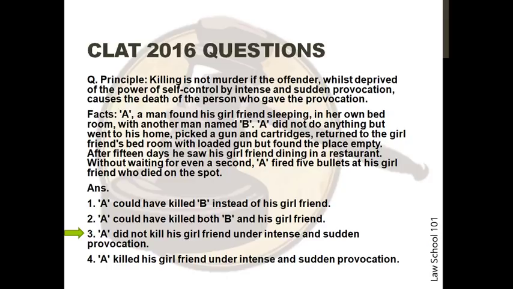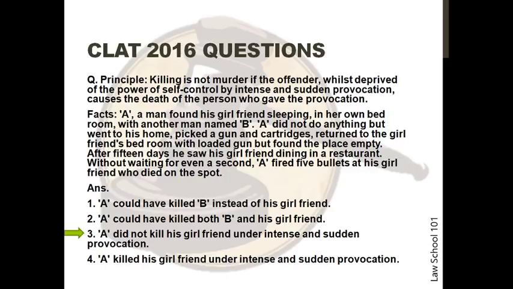Your answer options are: Number 1. A could have killed B instead of his girlfriend. Number 2. A could have killed both B and his girlfriend. Number 3. A did not kill his girlfriend under intense and sudden provocation. And number 4. A killed his girlfriend under intense and sudden provocation. The correct answer choice is option 3. You can eliminate 1 and 2 because these give you possibilities and not answer options. Grave and sudden provocation needs to be immediate. In this case, a cool-off period of 15 days has elapsed. Therefore, the provocation is not sudden and A cannot use his defense.